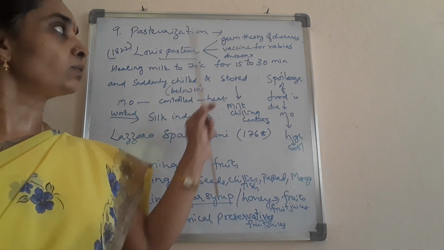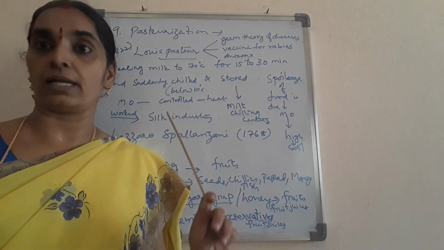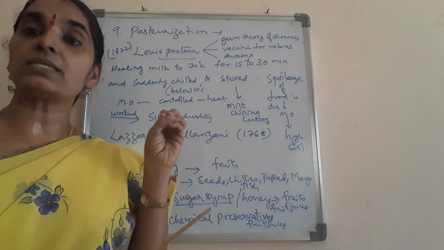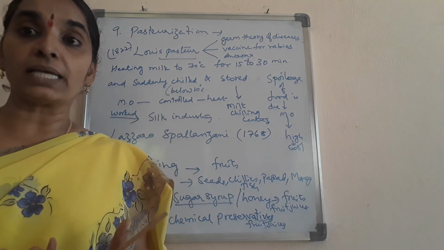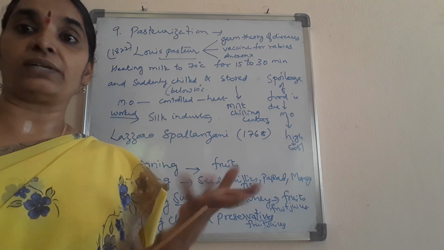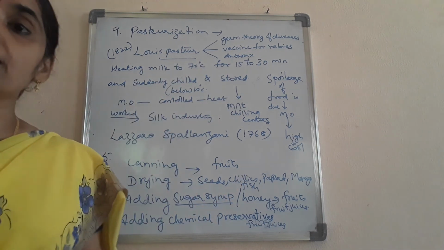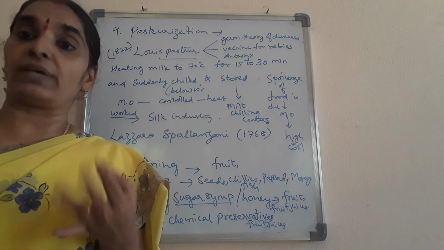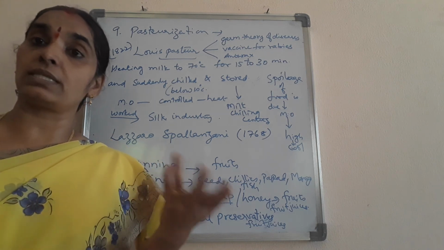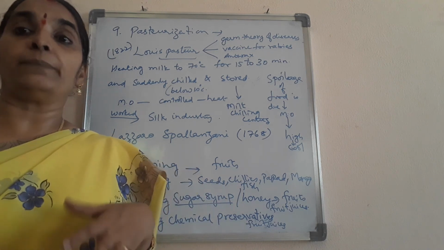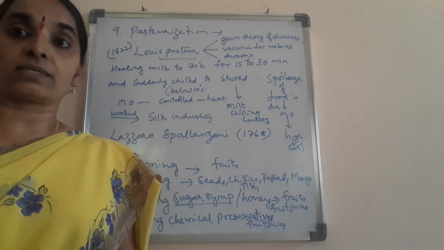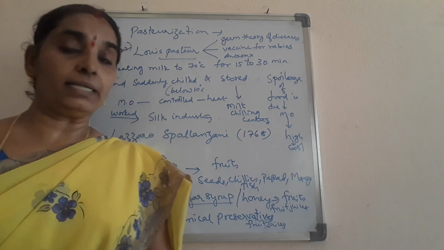He also worked out the germ theory of diseases. What is the germ theory of diseases? That means diseases are caused by microorganisms. That was also proposed by Louis Pasteur, and he discovered several vaccines for anthrax and rabies, which are caused in dogs and also cattle, to cure these diseases.